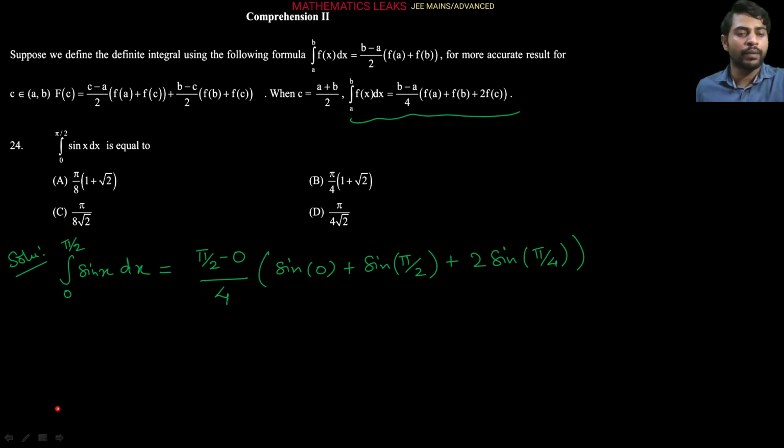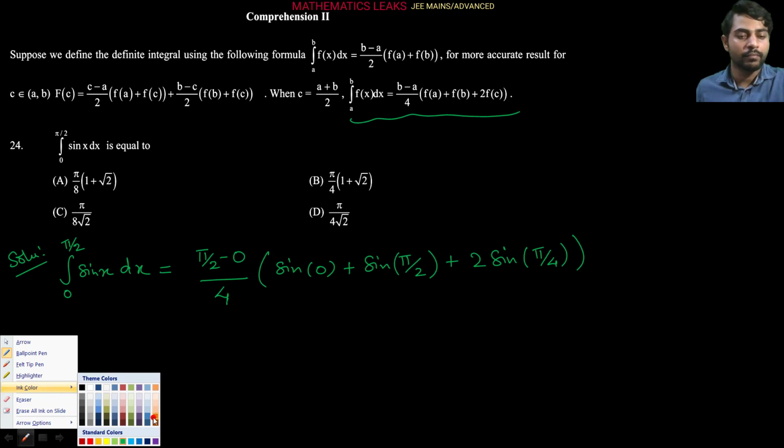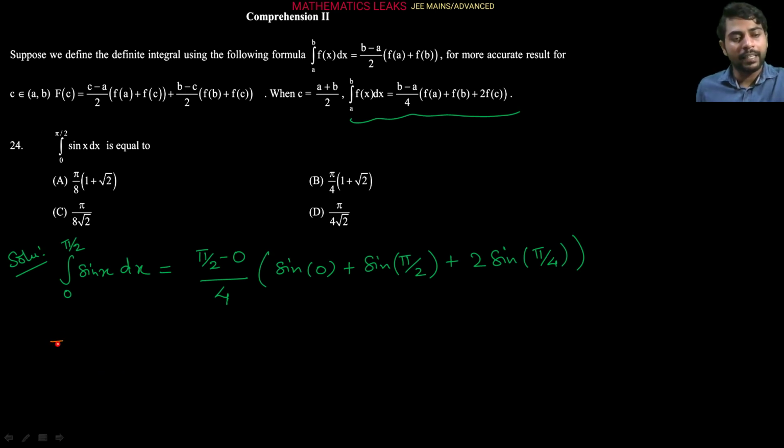So we will simplify here, our answer will be matched directly. Let's see. We are getting pi by 8, and now you know that sine 0 is 0, no need to write it down. Sine pi by 2 is 1, plus sine pi by 4 is 1 upon root 2. So 2 into 1 upon root 2 is root 2 only, right? So which option is correct here? As you can see, the first option is matched.